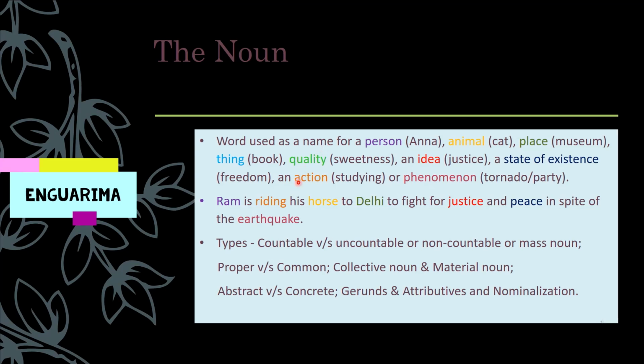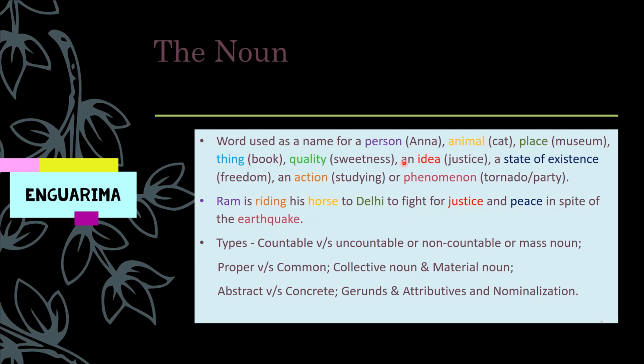Noun can be a name for an action like studying, or for a phenomenon, like a natural phenomenon, for example a tornado, or a human made one like party. Now let's see an example in which I have included almost all these kinds of nouns we have discussed here. So, Ram is riding his horse to Delhi to fight for justice and peace in spite of the earthquake.